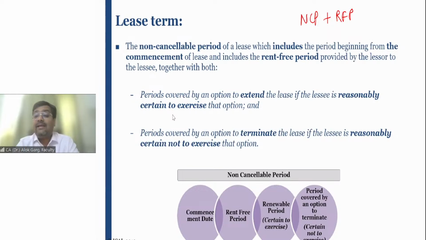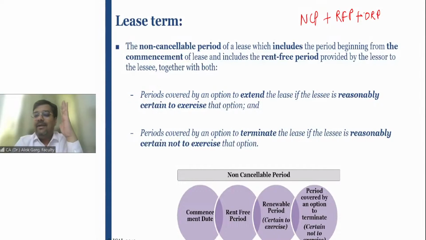Where the lease cannot be cancelled. Okay. So non-cancelable period plus rent-free period plus optional renewable period, ORP, optional renewal period. For example,